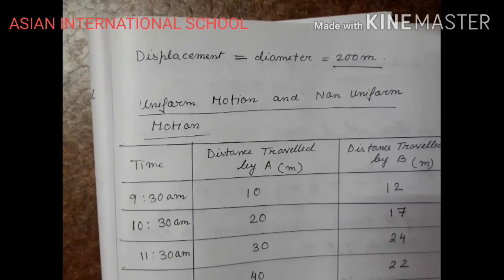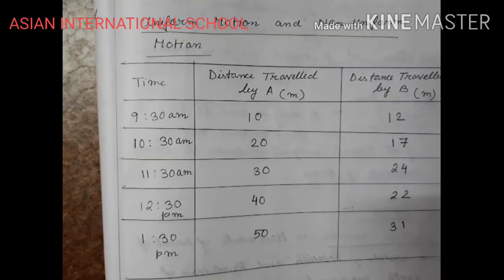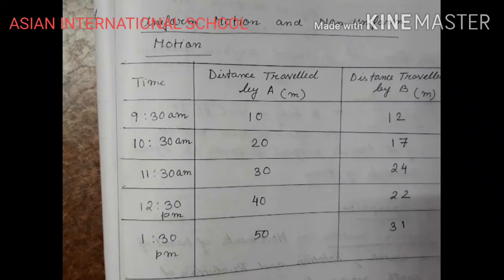Then we will come to a new portion, that is uniform motion and non-uniform motion. Now motion can be uniform, that means it will be covering equal distance in equal intervals of time, and non-uniform motion is the opposite.